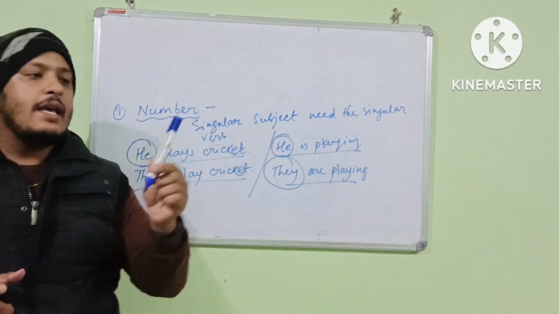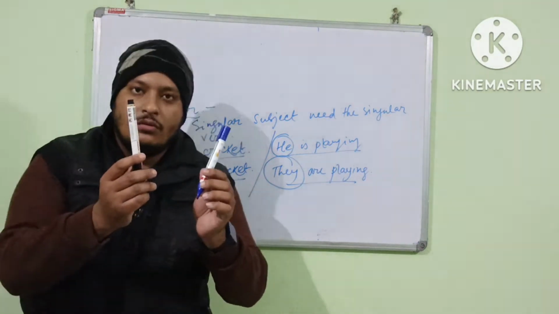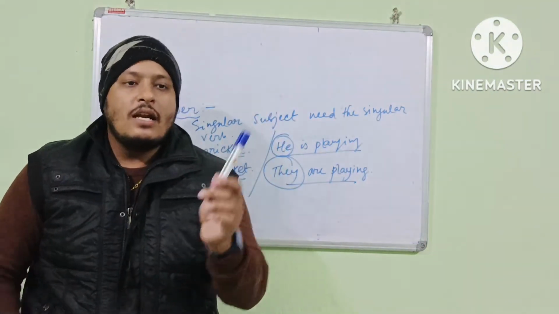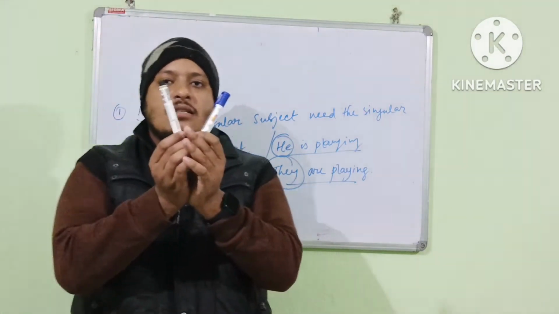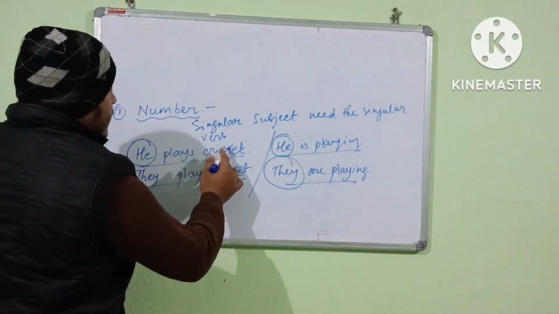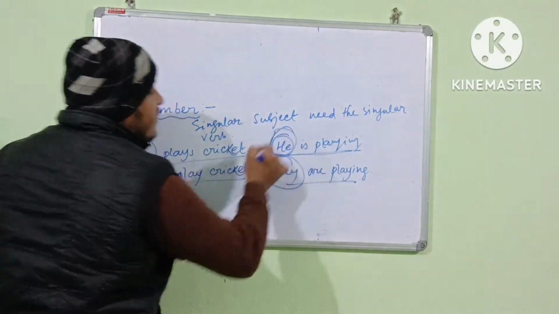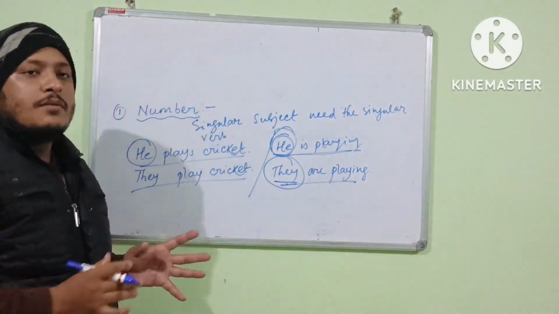Singular क्या होता है? ये हो गया एक पेन और ये हो गया तो. Then it is the singular and it is the plural. I have a pen. I have two pens. ये two हो गया ये हो गया plural. So you can see here he plays cricket, he is playing. So he is the singular form of the subject and there is the plural form of the subject.